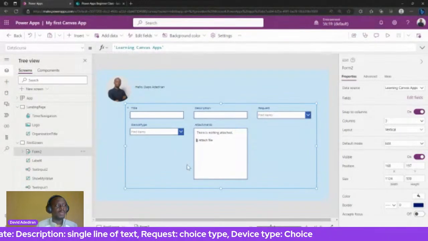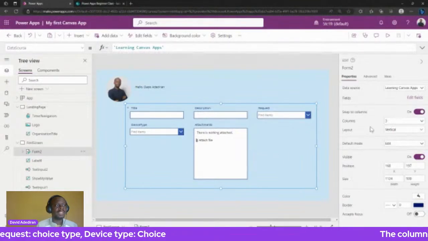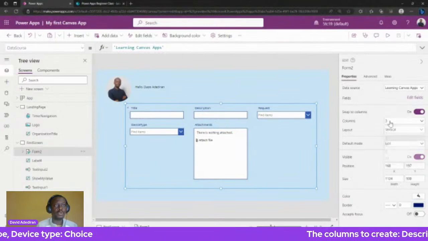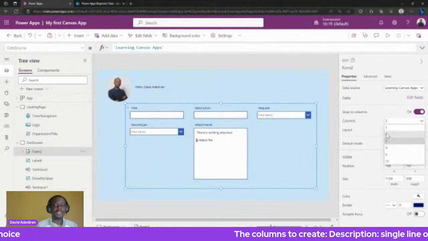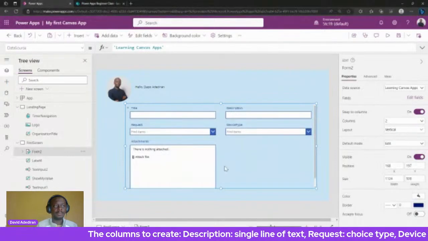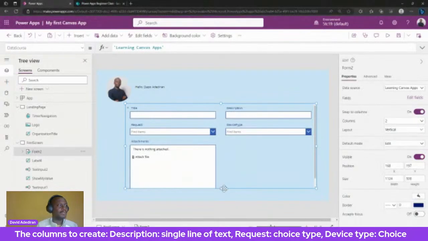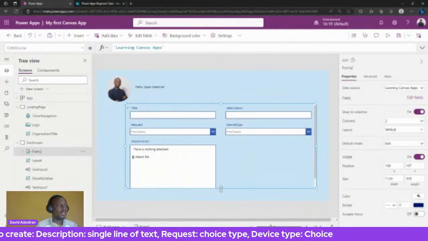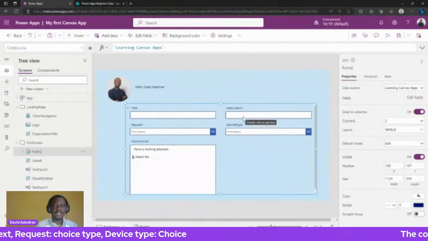Okay. So what I'm going to do now is, so we said I'm going to make it a two column layout. So choose from the column. I'll add two columns. Okay. So let's take it down a bit. Okay, so this is fine.